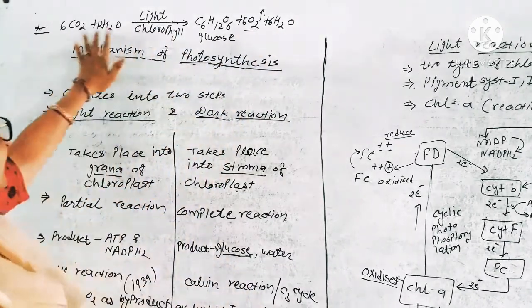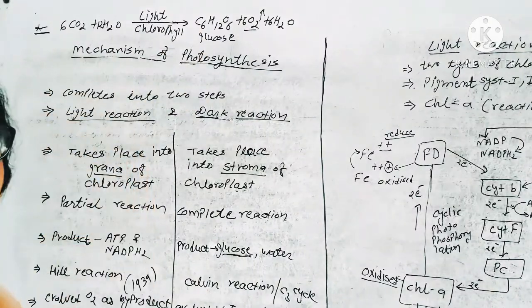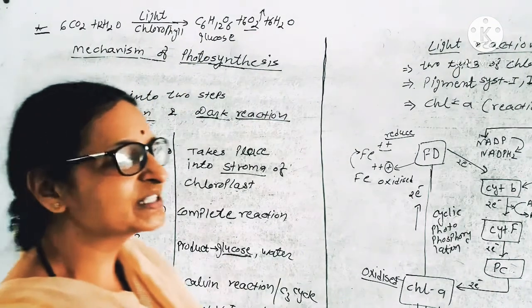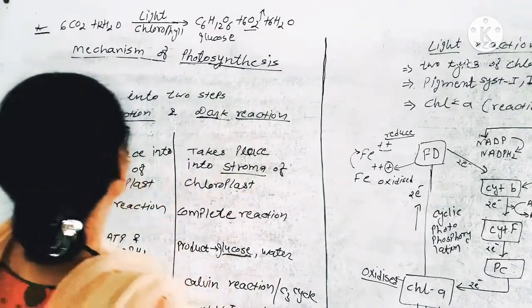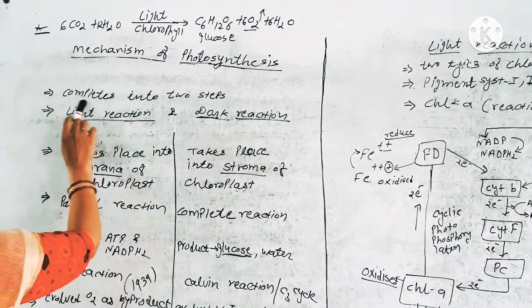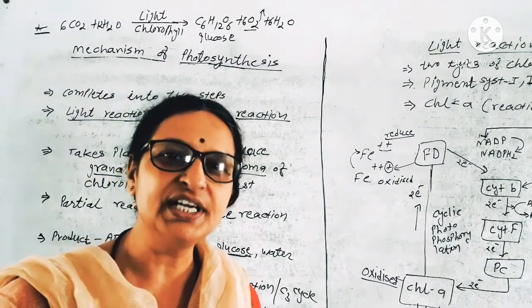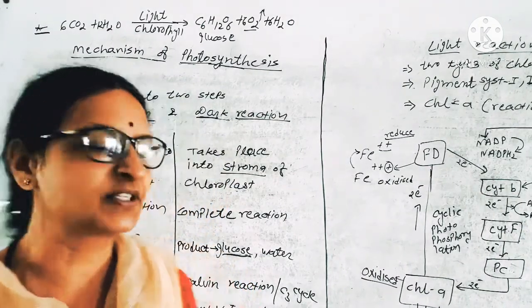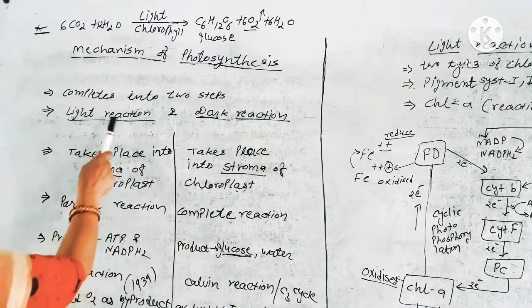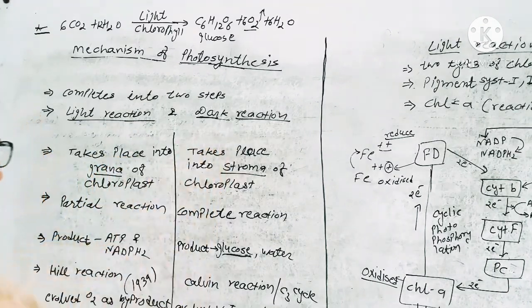This reaction appears simple, but it does not happen this simply. So it completes in two steps: light reaction and dark reaction.